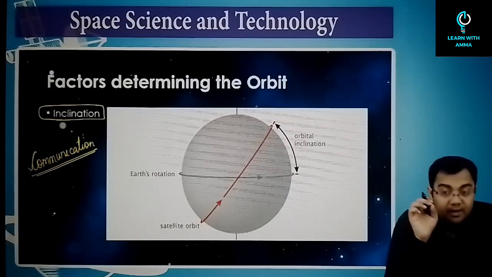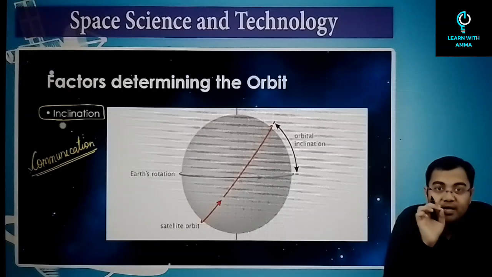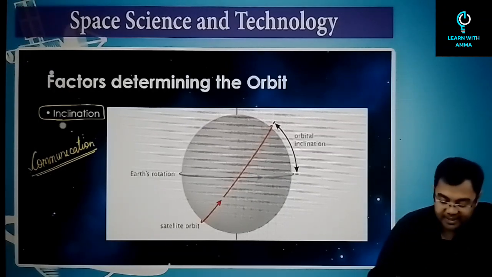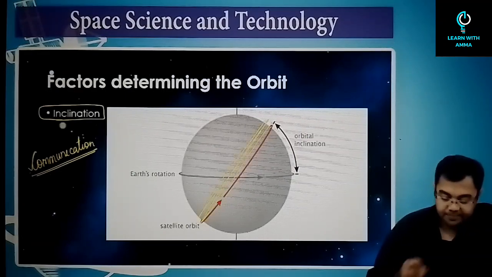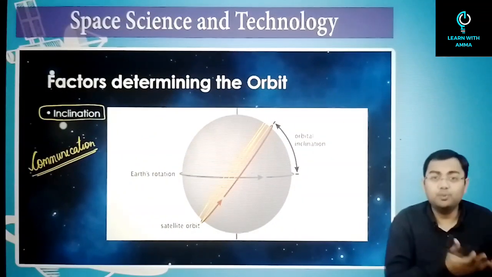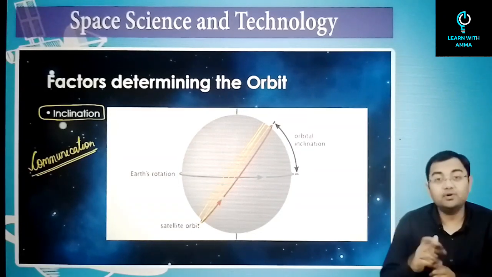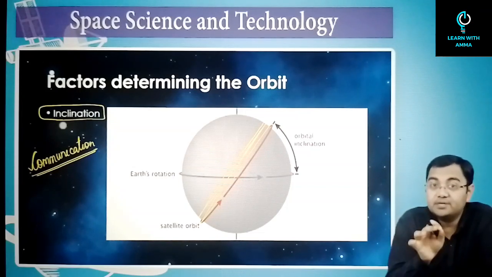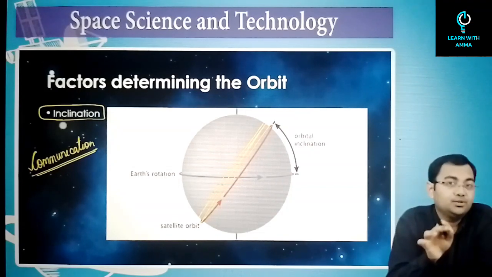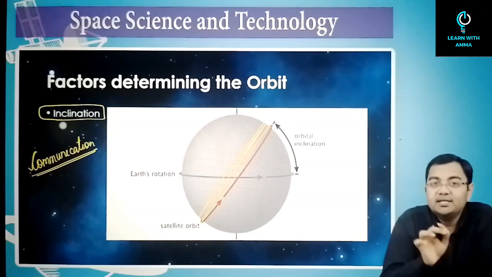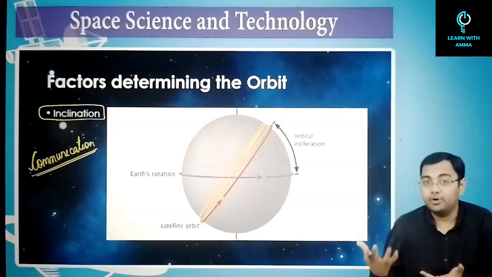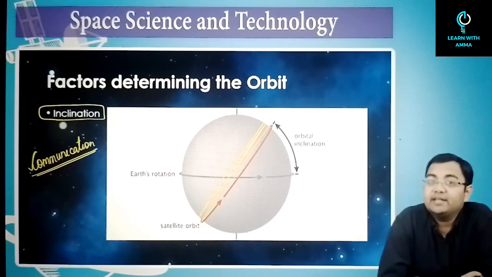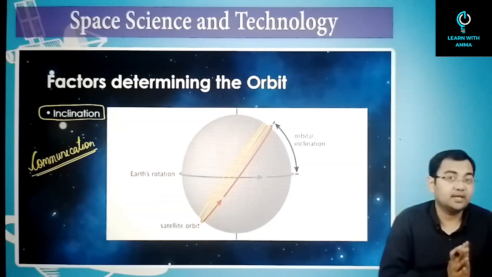But when you have remote sensing satellites or Earth observation satellites, we need to put them in the polar orbit. Polar orbit meaning that they will be highly inclined, just like the poles of the Earth. Similarly, you will see that they will also be inclined towards the poles of the Earth. So that's why this again becomes a major factor depending on what application you have for the satellite. So these three are the major factors that determine the kind of orbit that you have, and determine the kind of application that you have. Any satellite that is being launched will always depend on these kinds of factors.